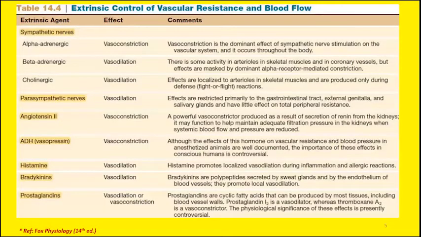Now this is a list of a few of the important vasoconstrictors and vasodilators. So you can see the role of autonomic nervous system is very important. And when we use the term autonomic nervous system, we are referring to the two subdivisions, the sympathetic division of the ANS and the parasympathetic division of the ANS. Now, these two subdivisions of autonomic nervous system are almost opposite to each other.